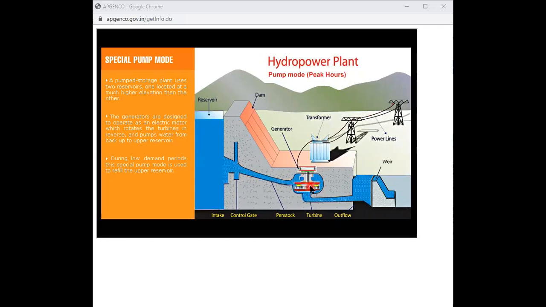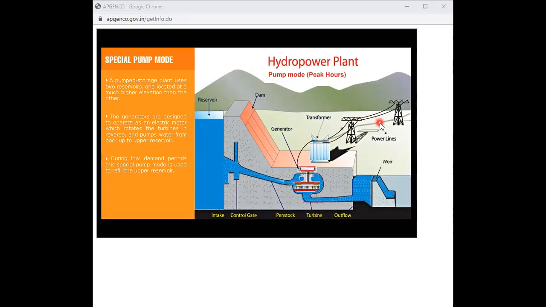The turbine will take the water from the reservoir, then automatically this potential energy is converted into mechanical energy in the turbine, and this turbine is connected to the generator. So mechanical energy is converted into electrical power. That electrical power is transferred to the load via transmission lines.